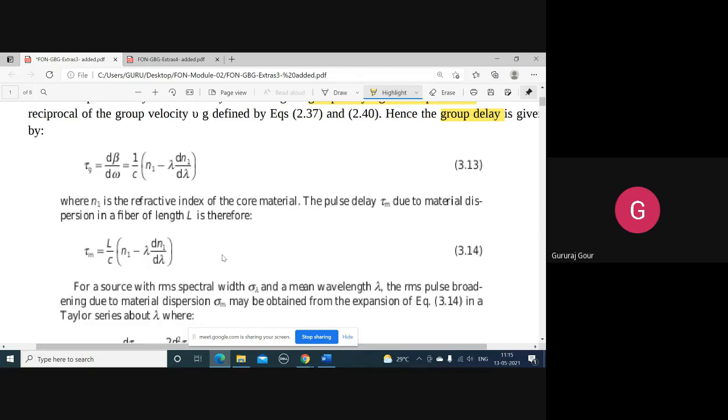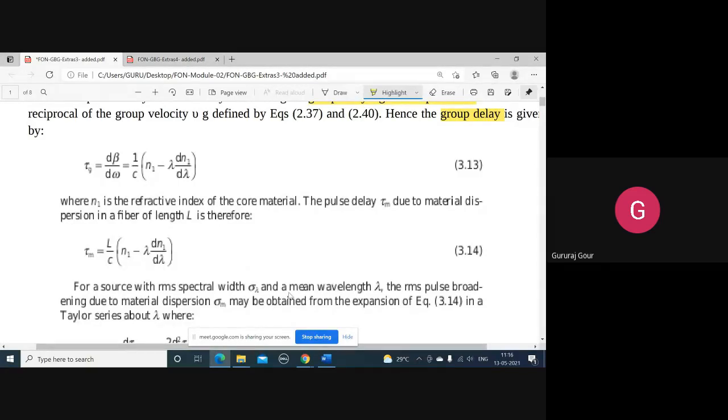So guys, remember these two equations. We are beginning our mathematical journey: the group delay and the pulse delay. Group delay is tau g, and the pulse delay tau m is L times tau g. If you remember the equation for tau g, that is 1 by c times n1 minus lambda dn by d lambda, you will get tau m also. That is simply L times tau g.